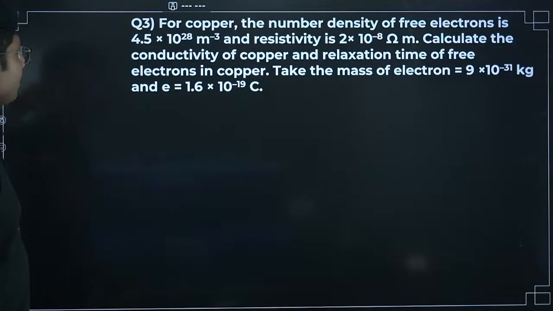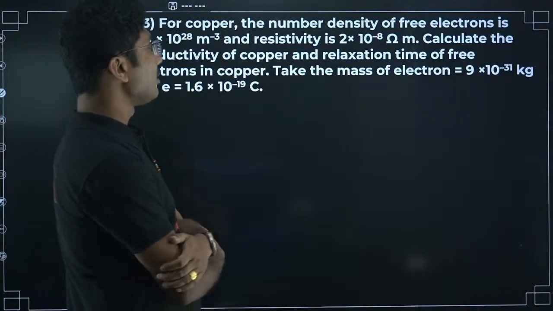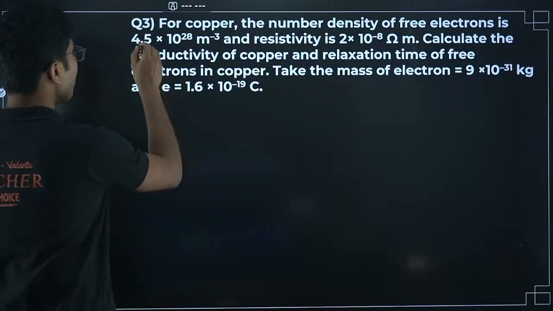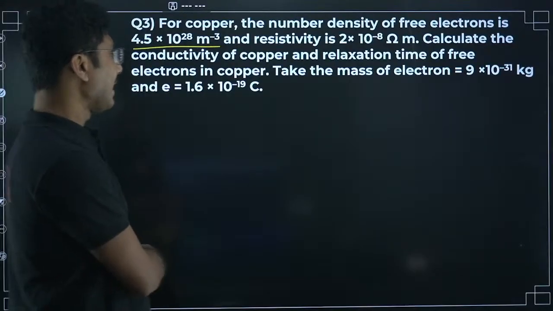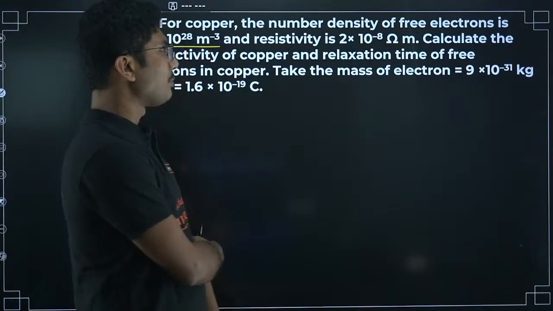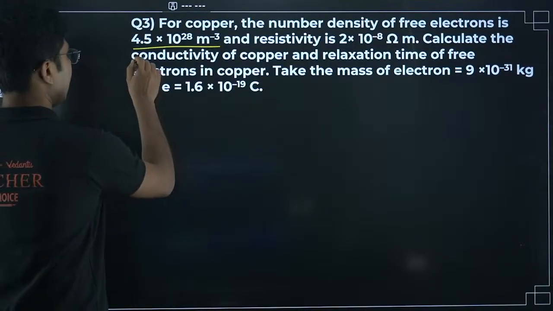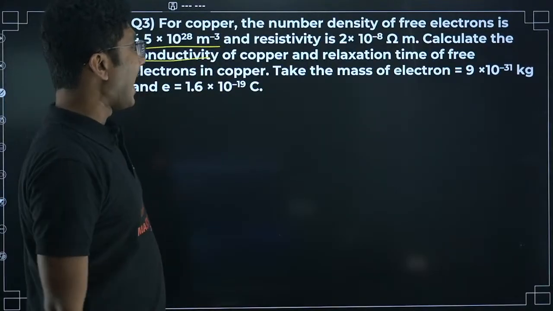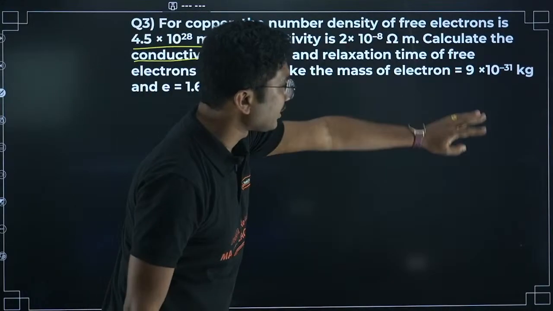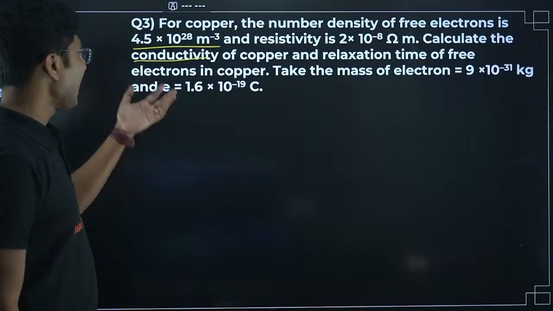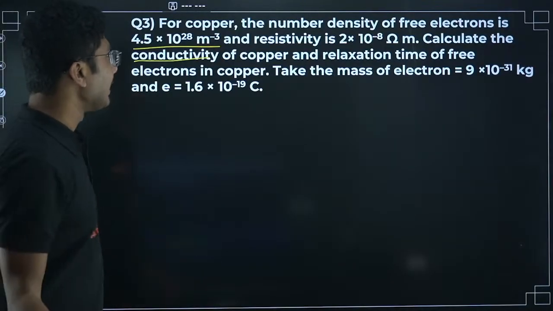Now last question from the chapter. For copper, the number density of free electrons is 4.5 into 10 to the power of 28 per meter cube, and resistivity is 2 into 10 to the power of minus 8 ohm meter. Calculate the conductivity of copper and relaxation time of free electron in the copper. Take the mass of electron 9 into 10 to the power minus 31, and e value you already know, 1.6 into 10 to the power of minus 19. How to solve it?